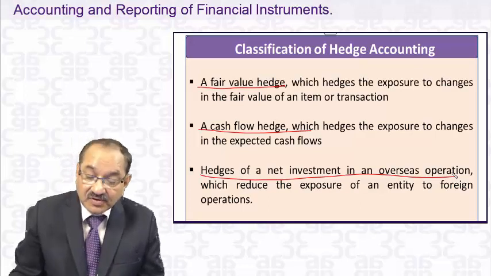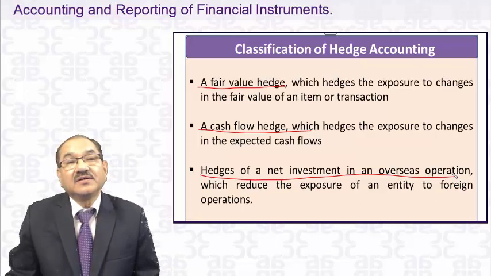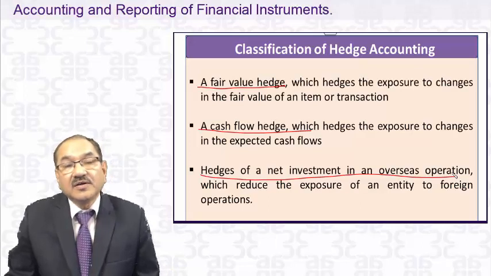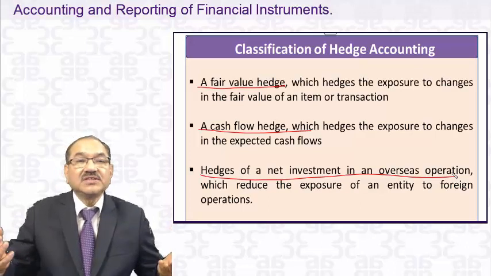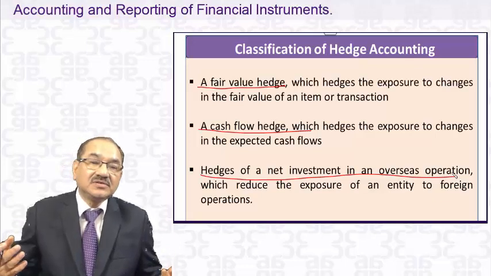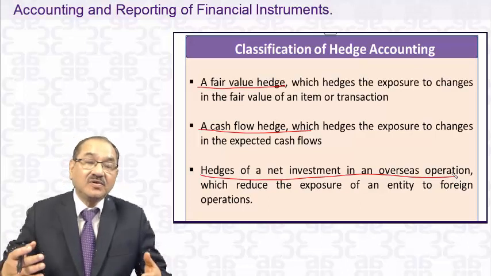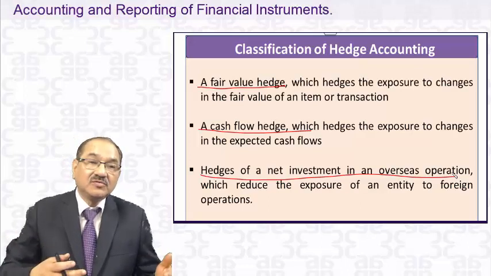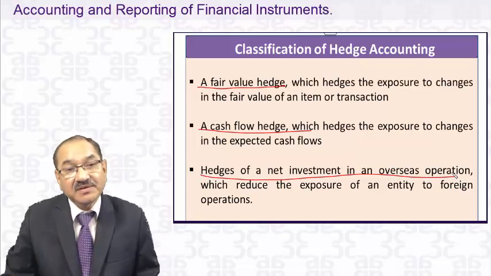There is a cash flow hedge, where the exposure is to expected cash flows. You have to pay some amount in the future, and today the dollar is 60 rupees, tomorrow it will go to 65. The cash outflow in rupee terms, which is today 60 lakhs, will be 65 lakhs.